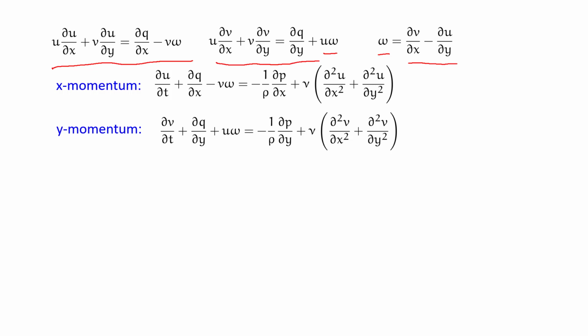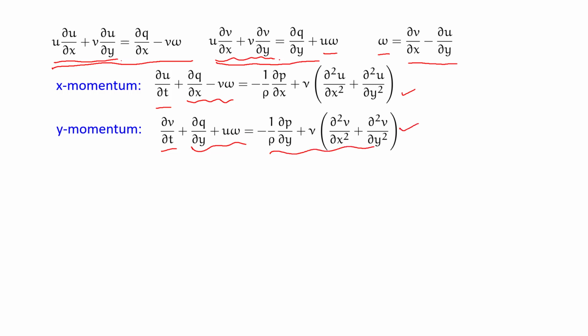So if I now go to the x momentum equation, I have del u del t, and then I had this u del u del x plus v del u del y. I replace that with del q del x minus v omega. The right hand side part of x momentum, I don't do anything there. Similarly, in the y momentum equation, I had the first term del v del t, then I had this u del v del x plus v del v del y. I replace that with del q del y plus u omega, and the right hand side I keep intact.